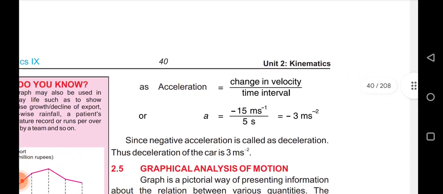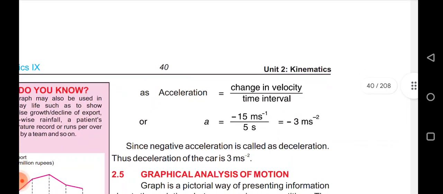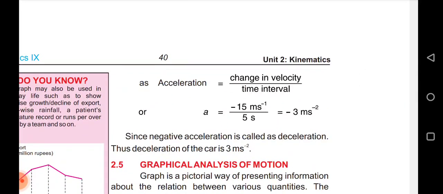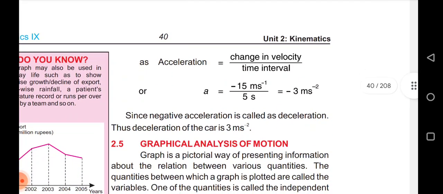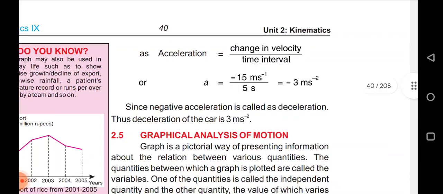As acceleration A equals change in velocity over time interval, A equals minus 15 meter per second over 5 seconds. So A equals minus 3 meter per second per second. So the retardation or deceleration of the car will be 3 meter per second per second. A negative sign on acceleration is called deceleration.